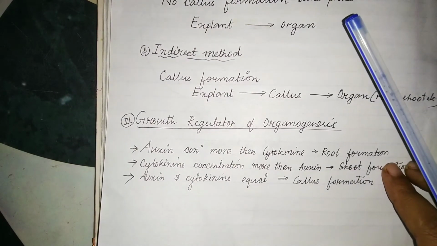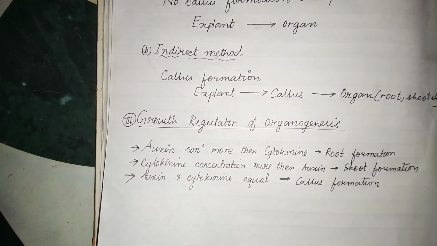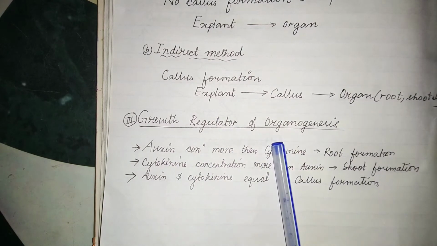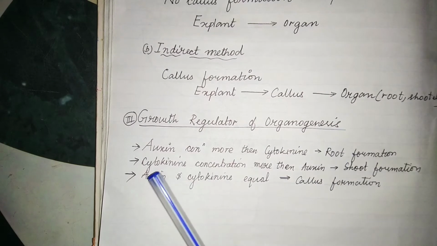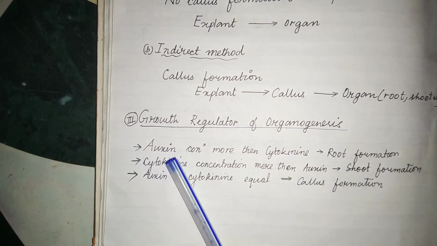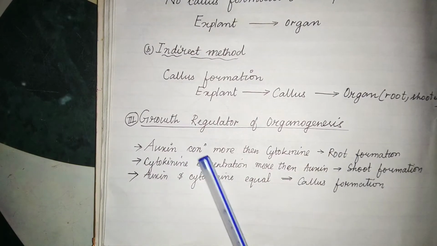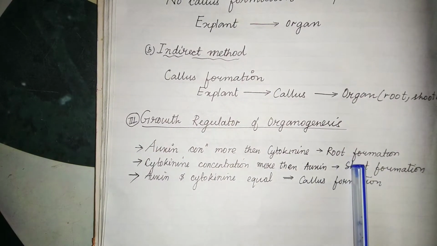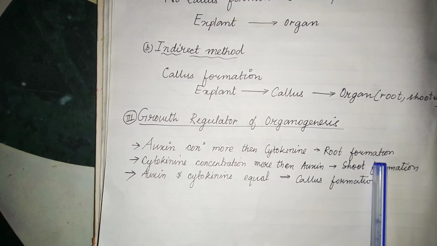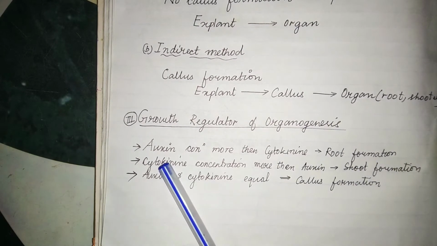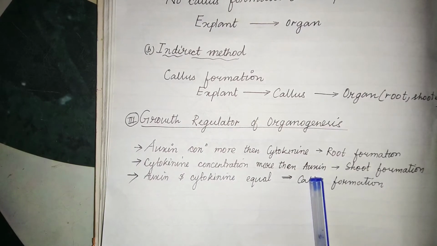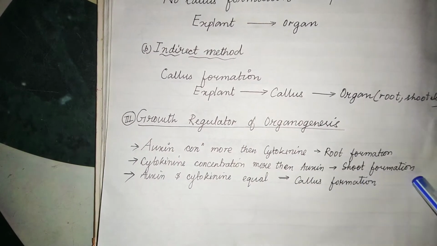Coming to the growth regulators of organogenesis, there are two types, that is auxin and cytokinin. In the first case, when the auxin concentration is more than cytokinin, there will be root formation first, and when the cytokinin concentration is more than auxin, there will be shoot formation first.